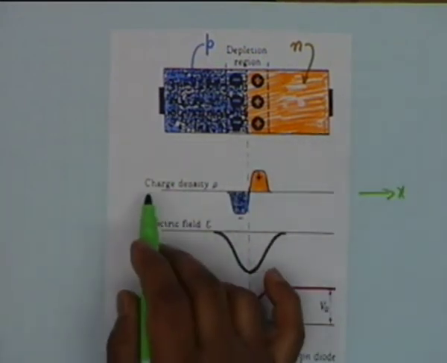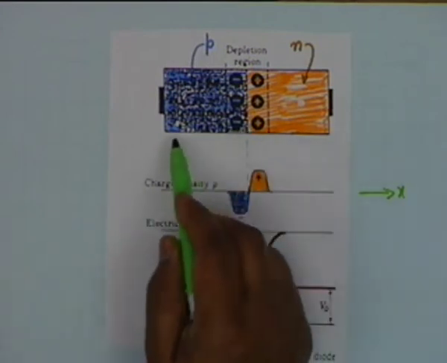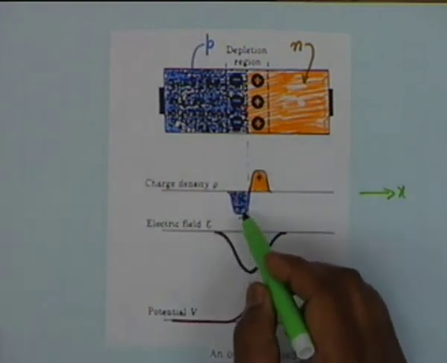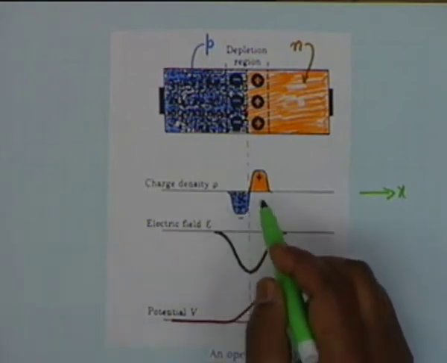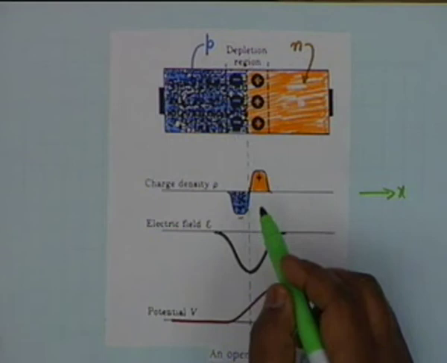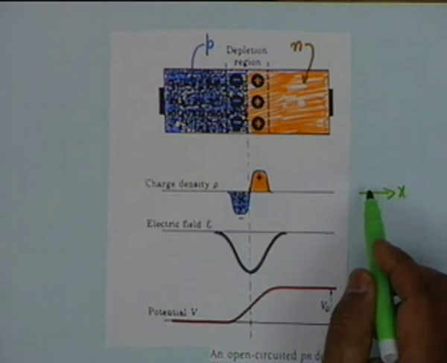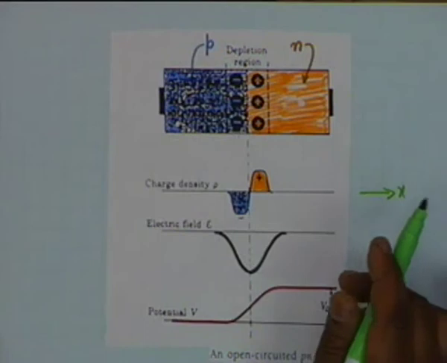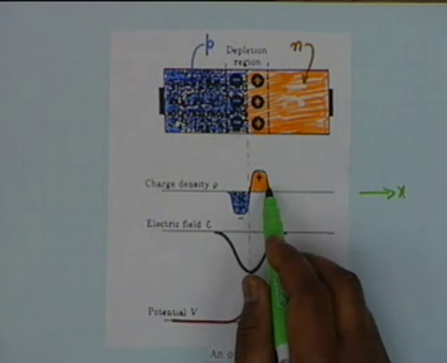if I measure the charge density rho along this, then obviously it is neutral here, so there is no charge. It is neutral here, there is no charge. Suddenly there is an abrupt formation of charge at the depletion region. To the left is negative and to the right is positive. All right. This is how the charge density varies along with distance. The charge density otherwise is 0 except for the space charge region. There is negative charge on the left and positive charge on the right.